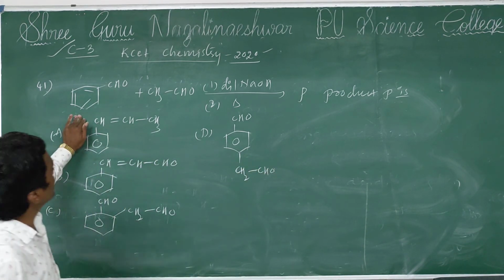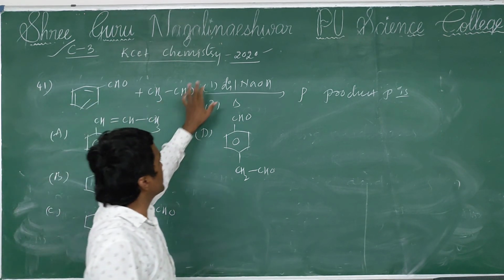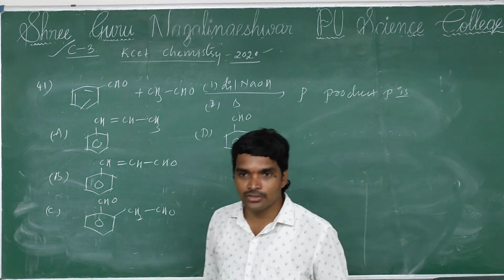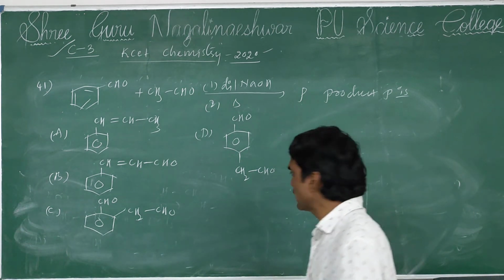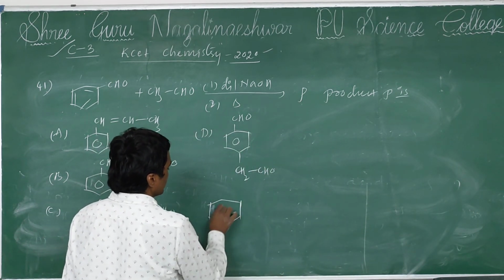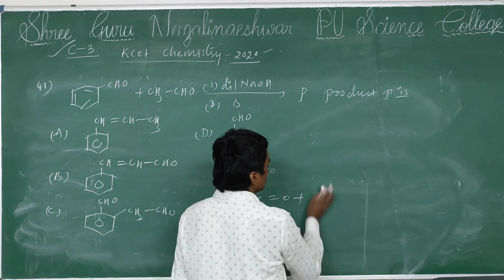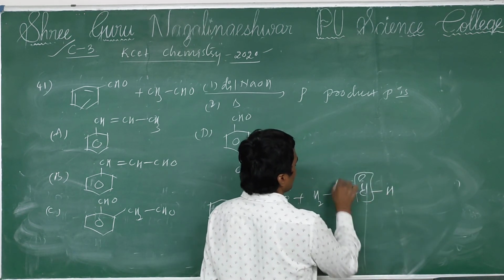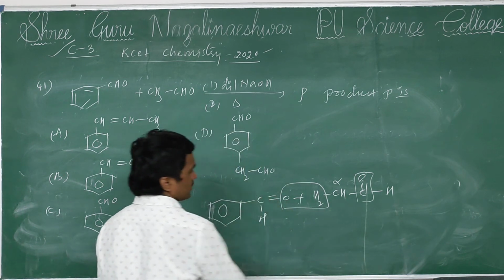See, the reaction between benzaldehyde and acetaldehyde in the presence of dilute NaOH undergoes a cross aldol condensation reaction. For aldol condensation reactions, we have a simple technique. From benzaldehyde and acetaldehyde, involving 2 alpha hydrogens, there is removal of water.